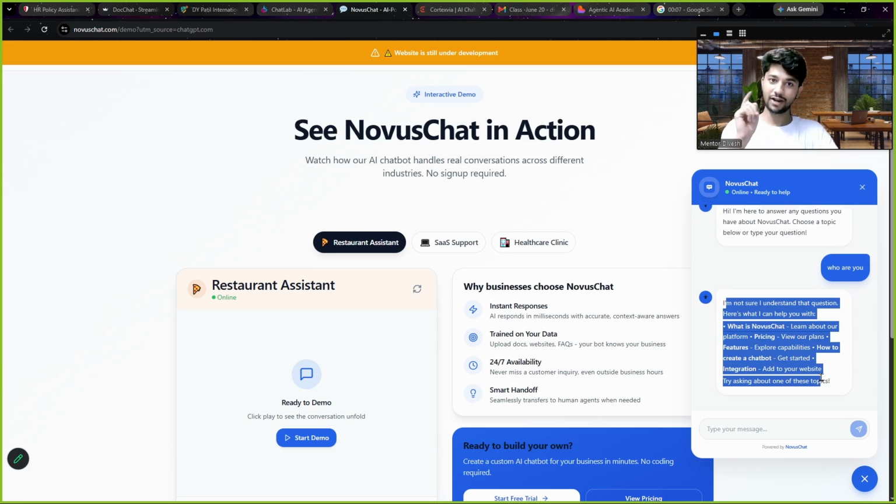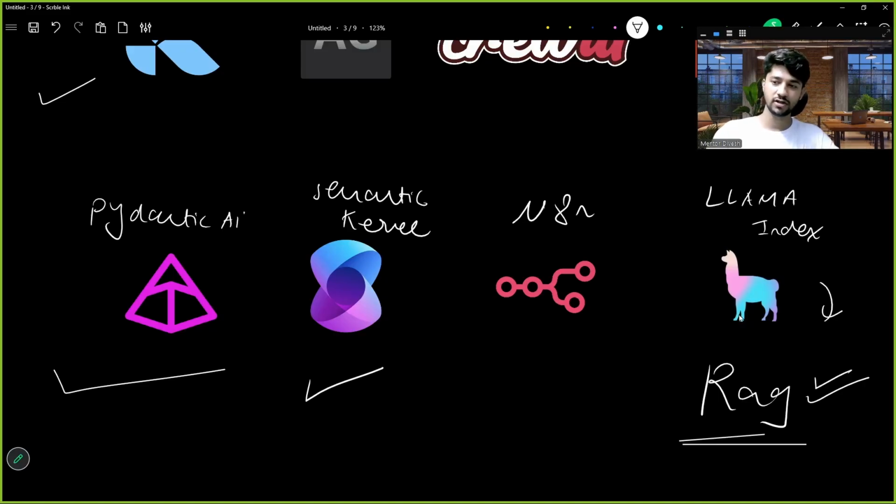Now, let me show you one more interesting thing. These are called intelligent chatbots. Chatbots are also of two kinds. These are intelligent chatbots. So LlamaIndex is used in this RAG kind of use cases. Lastly, we have n8n.